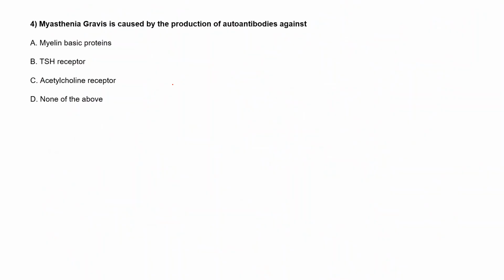Moving to the next question: myasthenia gravis is caused by the production of autoantibodies against, option A, myelin basic protein, option B, TSH receptor, option C, acetylcholine receptor, and option D, none of the above.